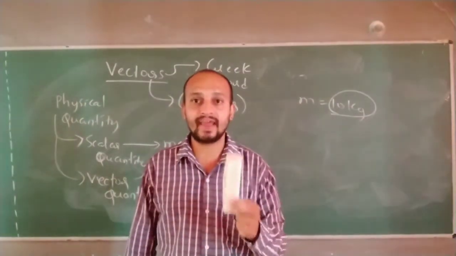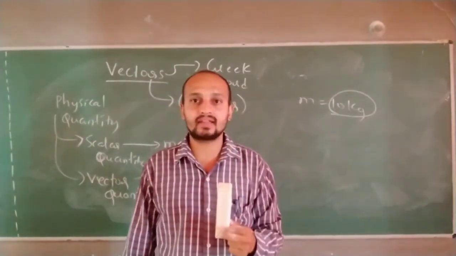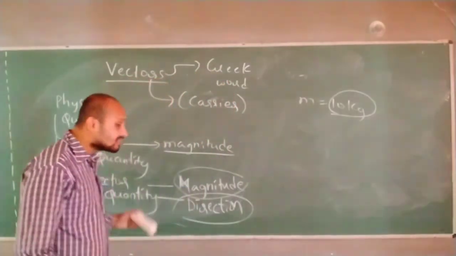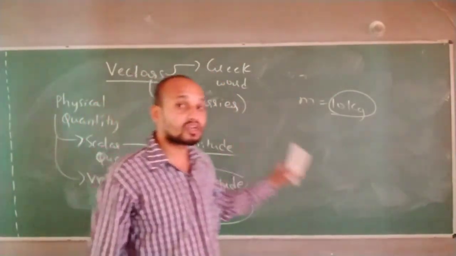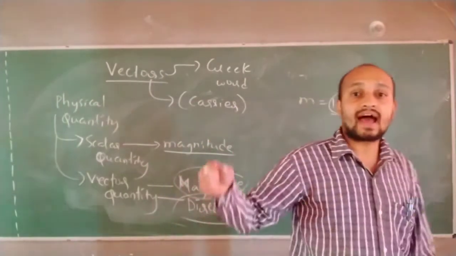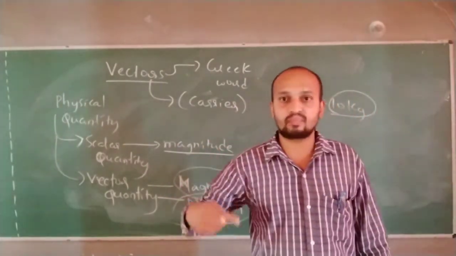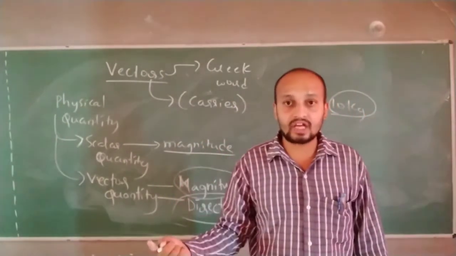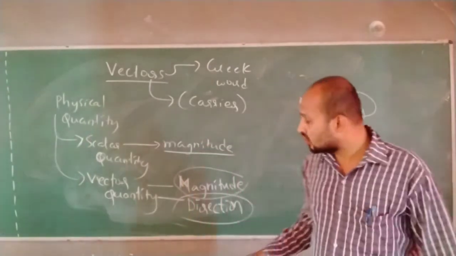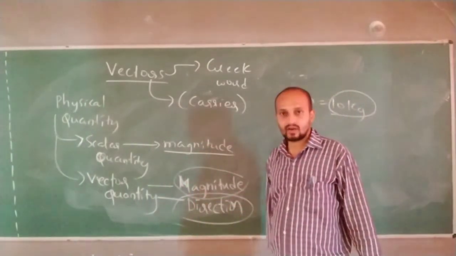But it is not behaving like that. Then what could I say? These quantities require magnitude as well as direction to express them, to measure them. Those types of quantities are vector quantities.